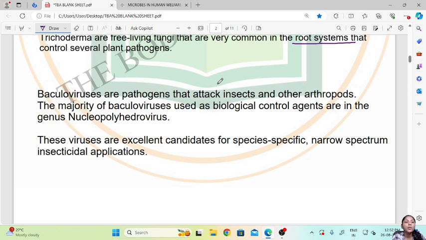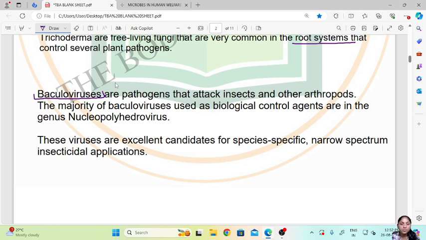Then baculoviruses are pathogens that attack insects and other arthropods. The majority of baculoviruses used as biological control agents are in the genus called nucleopolyhedroviruses. So now these are viruses. The baculoviruses are pathogens that can attack the insects and arthropods.